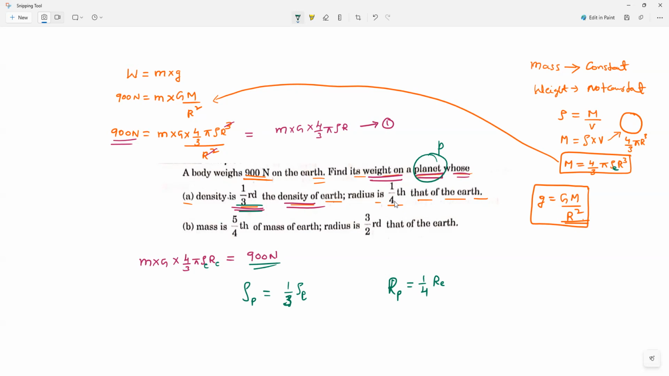Very simple, you can see. M into G into 4 by 3 into pi into density of planet into radius of planet is equal to how much? That is the only question. So I will replace it now. Density of planet means what can I write? Instead of density of planet, can I write density of Earth by 3? Can I replace it?